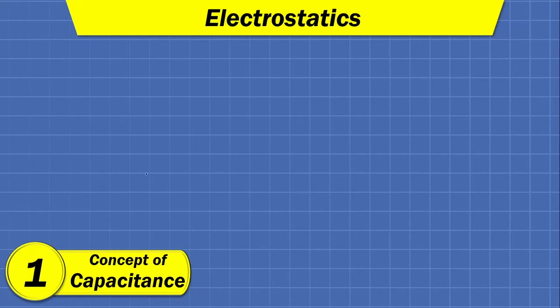So to understand what the actual capacitance is, let us consider a random dielectric medium. So I am considering a volume of any particular dielectric medium.